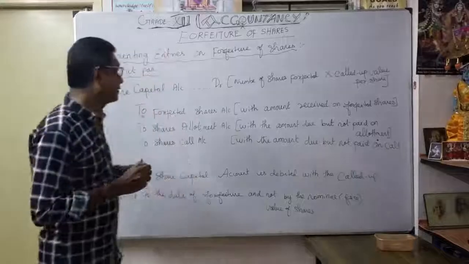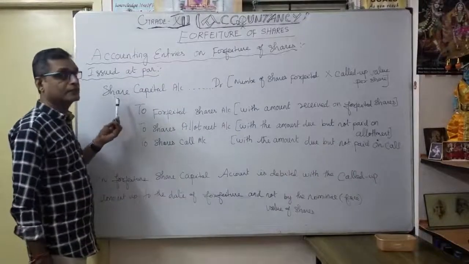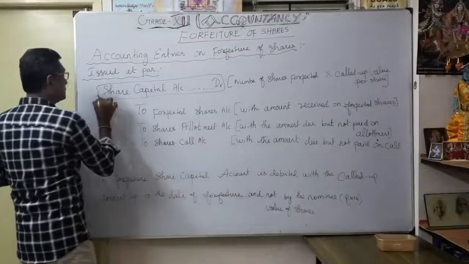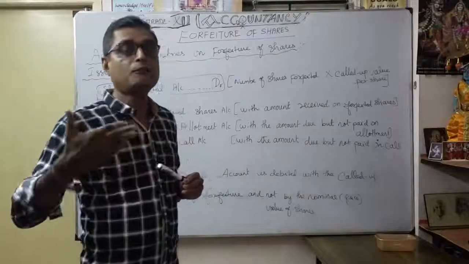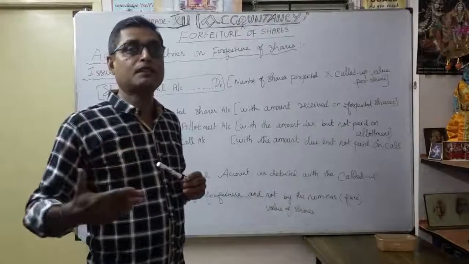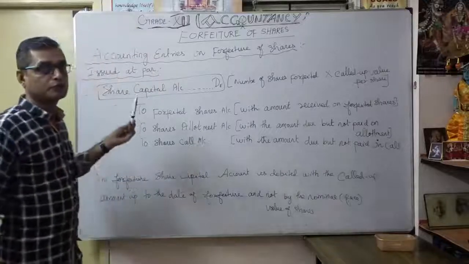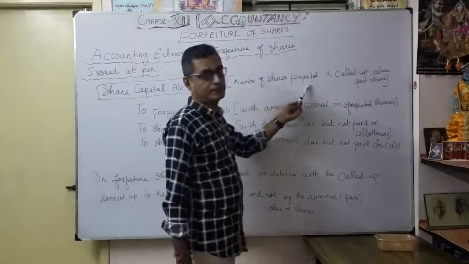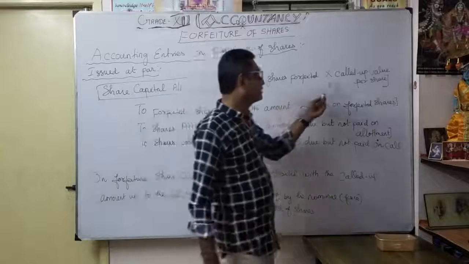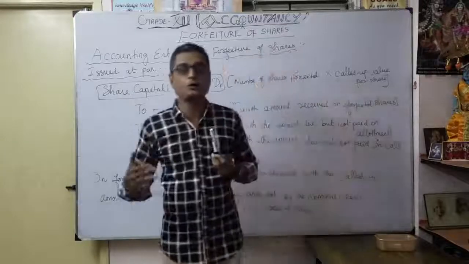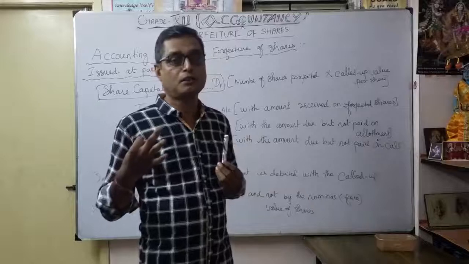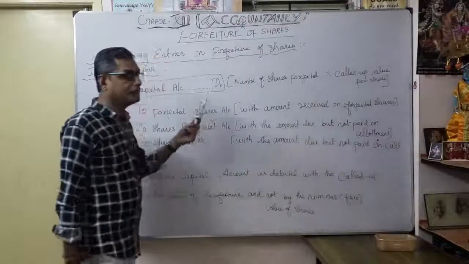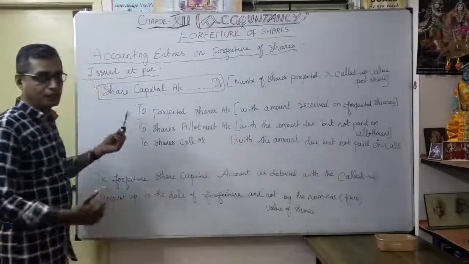At the time of forfeiture, we are going to debit the share capital account. That is very, very important. The share capital account is debited. Correct? What is the reason? At the time of forfeiture, naturally our share capital is reducing. That's why we debit the share capital account. Debit it with the number of shares forfeited into the called up value per share. That is application, allotment, plus calls, and that is called the called up value per share. That is the money we are going to put here. We will see it with the example.